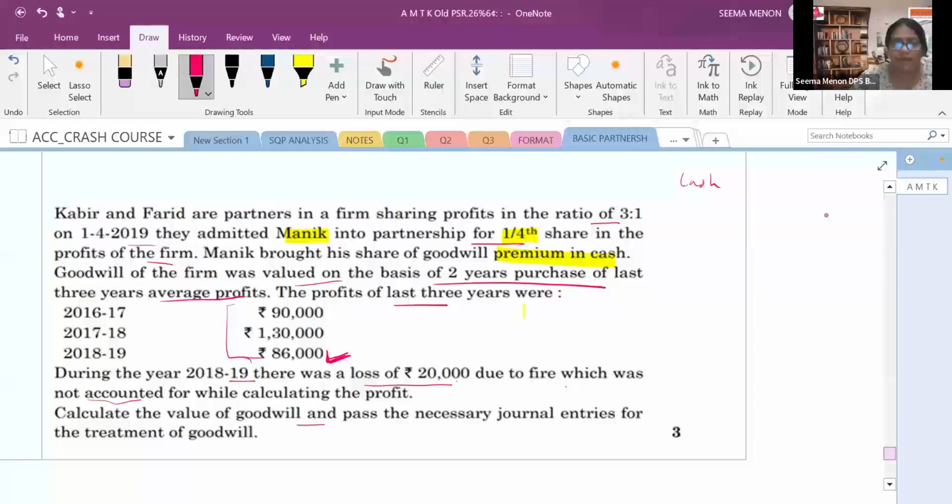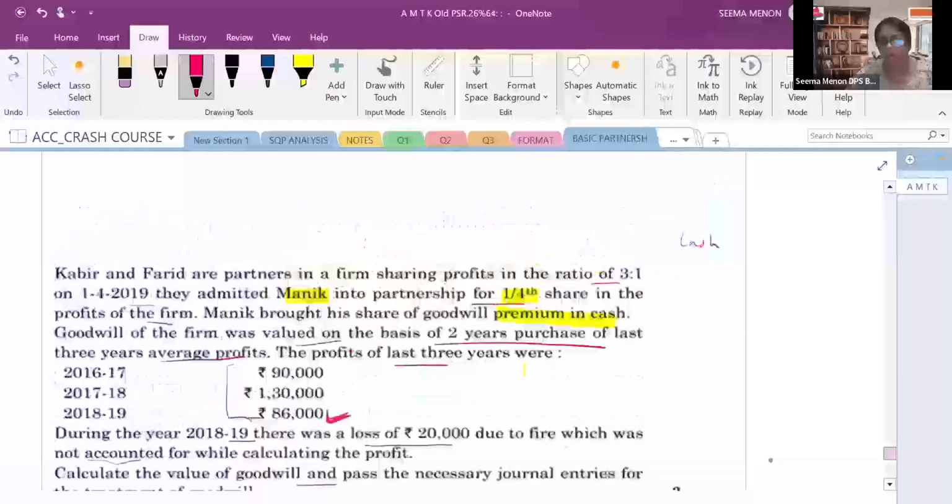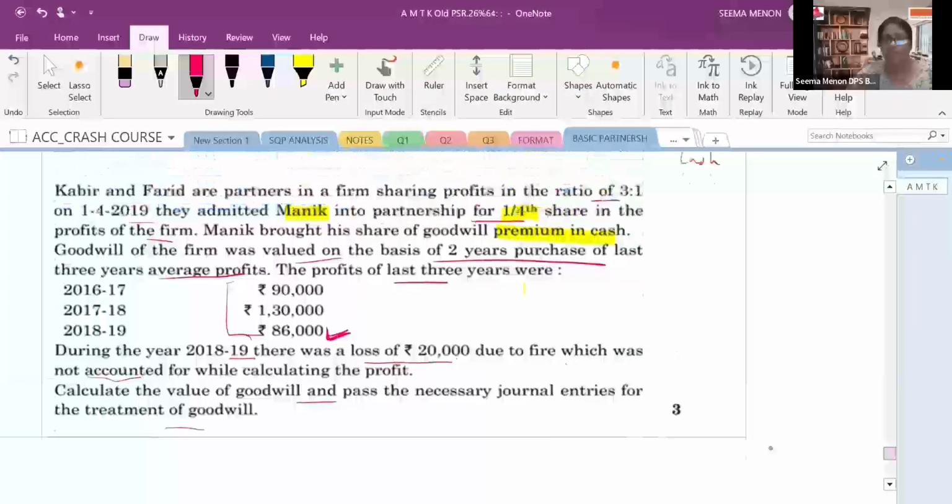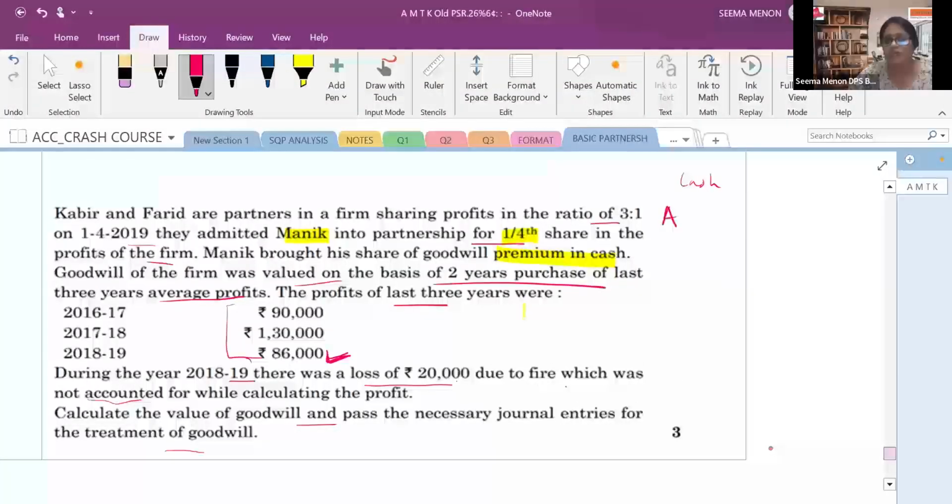Calculate the value of the goodwill. You have to find out goodwill. Pass the necessary journal entry for the treatment of goodwill. So first, let us find out the value of goodwill. Then only we are moving ahead. How to find out the value of the goodwill? You people know that. First thing is average profit. Average profit formula, what is it? Whatever is given divided by the number of years.